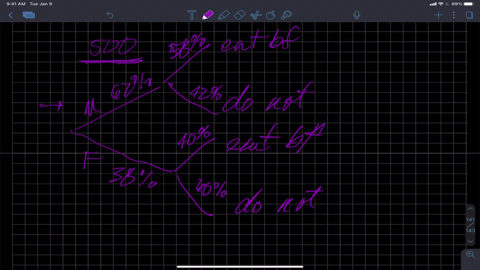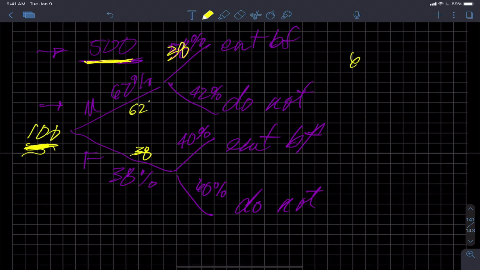So one way to make sense of it: I know the number's 500, but let's work with a different number. Let's work with 100. That means 62 of the 100 were males and 38 of the 100 were females. So hopefully that makes sense. Yes, I know the number's 500, but I'm just trying to make the math a little easier.